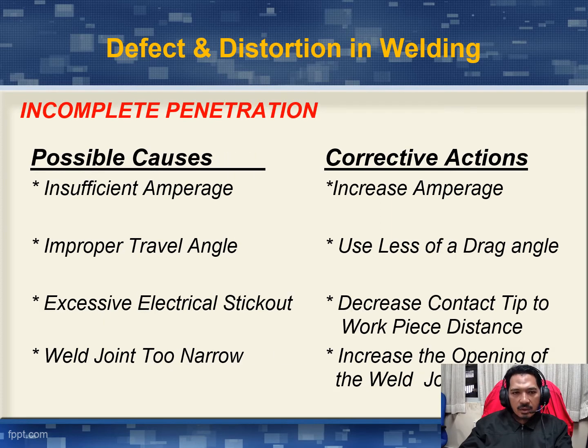Okay, untuk incomplete penetration, possible cause pertama insufficient ampere, improper travel angle, excessive electrical stick out, weld joint too narrow. Weld joint too narrow ni maksudnya sambungan tu terlalu rapat lah. Okay, too narrow, kecil sangat. Corrective action, pertama increase ampere, kedua use less of drag angle, ketiga decrease contact tip to workpiece distance. Keempat, increase the opening of the weld joint.